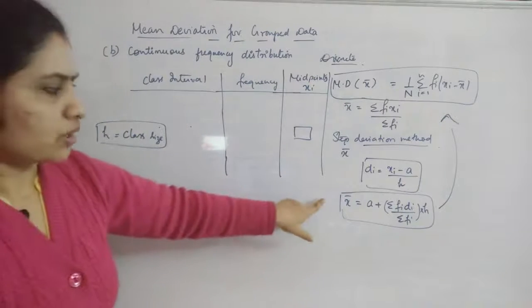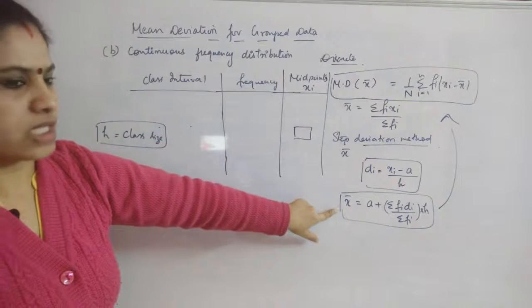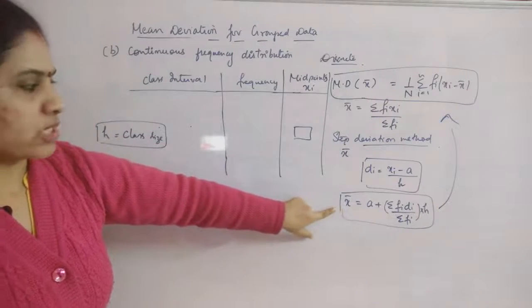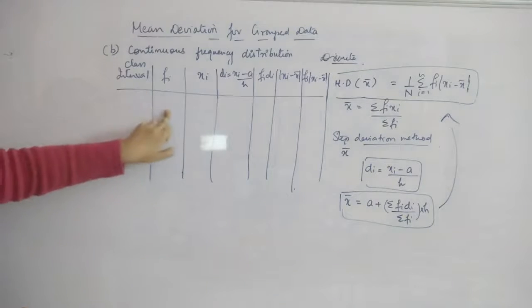Okay, so shortcut method means the only change is in the process of finding out the mean. Class interval and fi will be given.